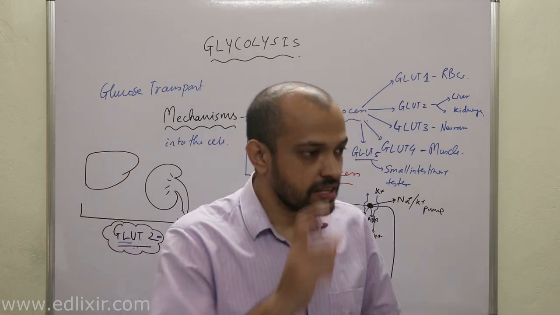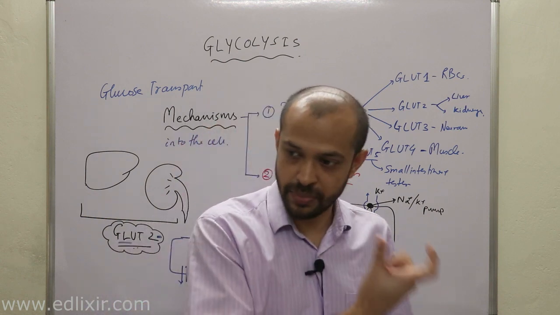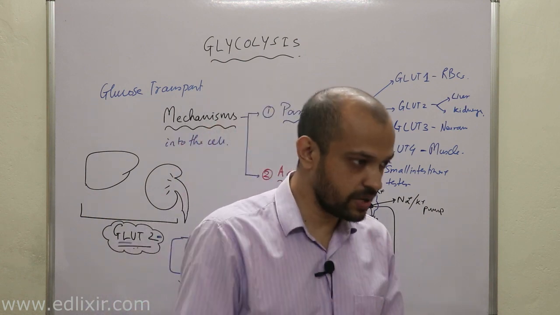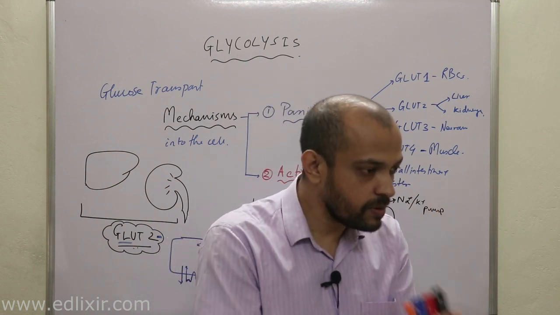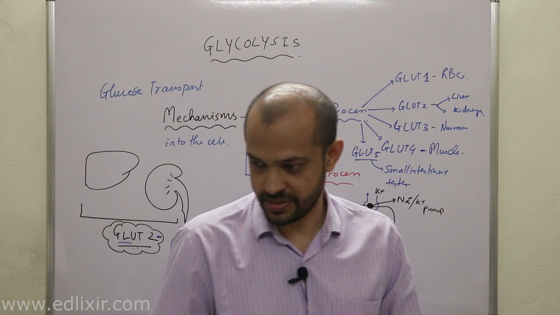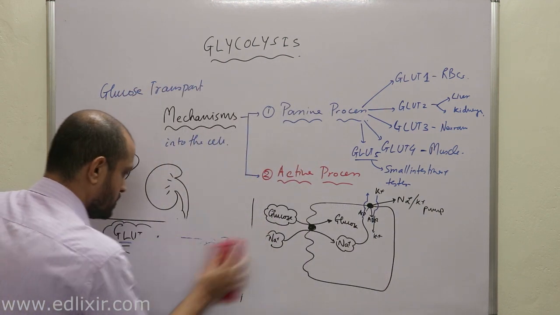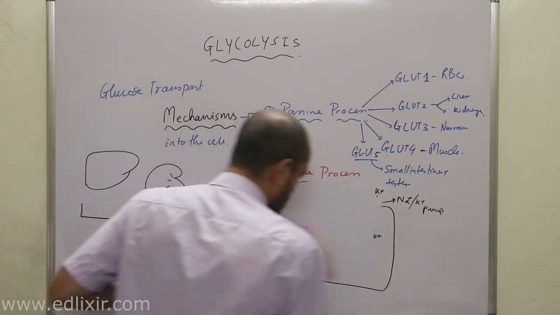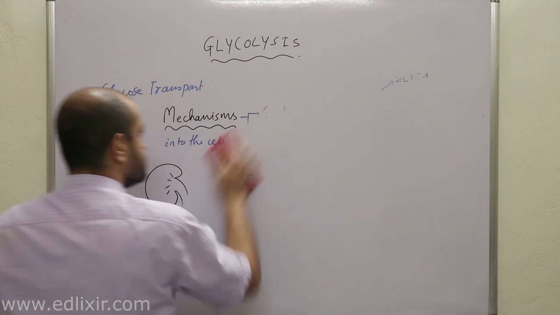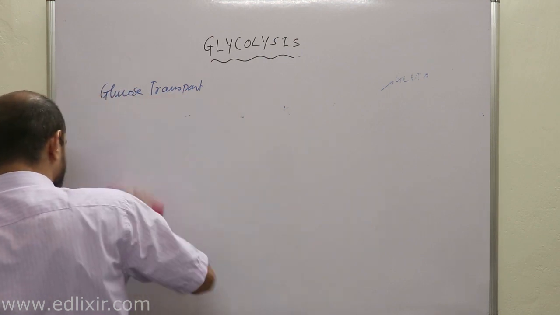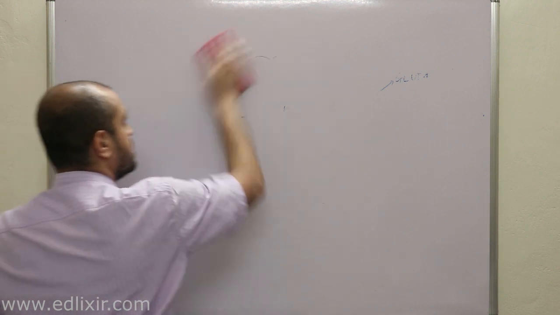We will now be discussing the biochemical steps of glycolysis.